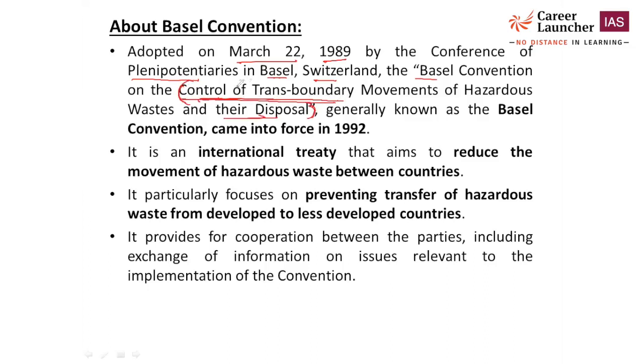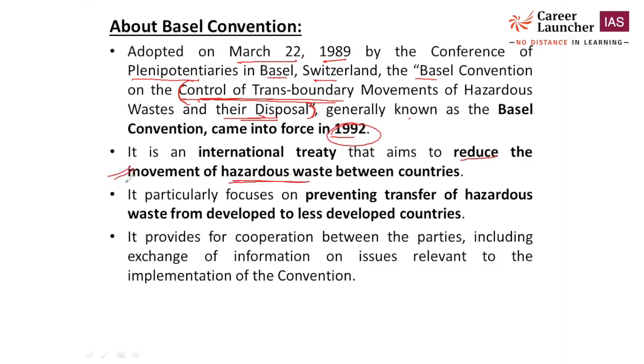It means if two countries are engaged in any trade, there should be a control. They should follow the procedure for how to transport or trade in such types of hazardous waste, which is not good for human health and the environment. So the Basel Convention came into force in 1992. Okay, it was signed in 1989, but it came into force in 1992. So it is an international treaty that aims to reduce the movement of hazardous waste between countries.